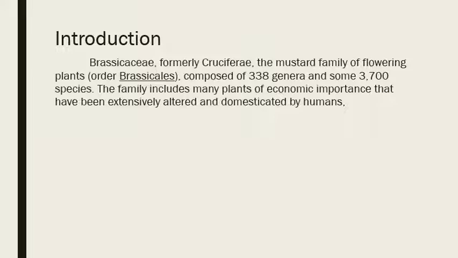It also contains some ornamental species, and some members of the family are considered invasive species. In addition, a very well-known model plant, Arabidopsis thaliana, also belongs to this family.